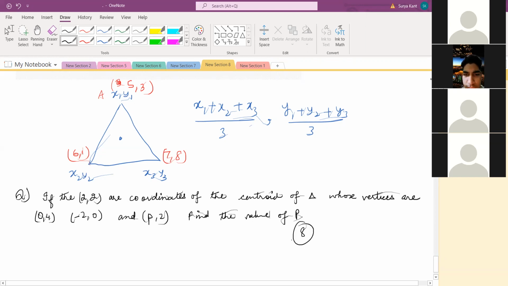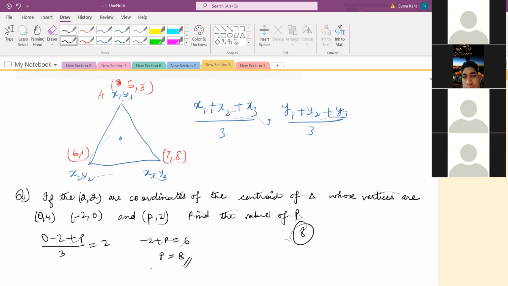Did all of you get this answer? How is it coming? See, (0 plus -2 plus P) divided by 3 is equal to 2, as given, right? So -2 plus P is equal to 6. So P is equal to 8. Clear, Javian? Yes, sir. Okay. You understood the centroid, right? Yes, I understood.